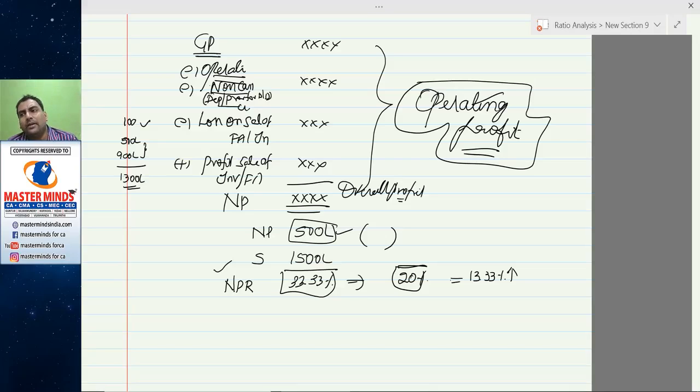See, profit on sale of investment. Yes, it is an income source, but you may not find it next year. Our activity is not to purchase or sell investments, or to purchase or sell fixed assets. So any income accrued thereon or any loss thereon is a one-time activity. We don't consider that gain or loss as a part of your operating efficiency or inefficiency.